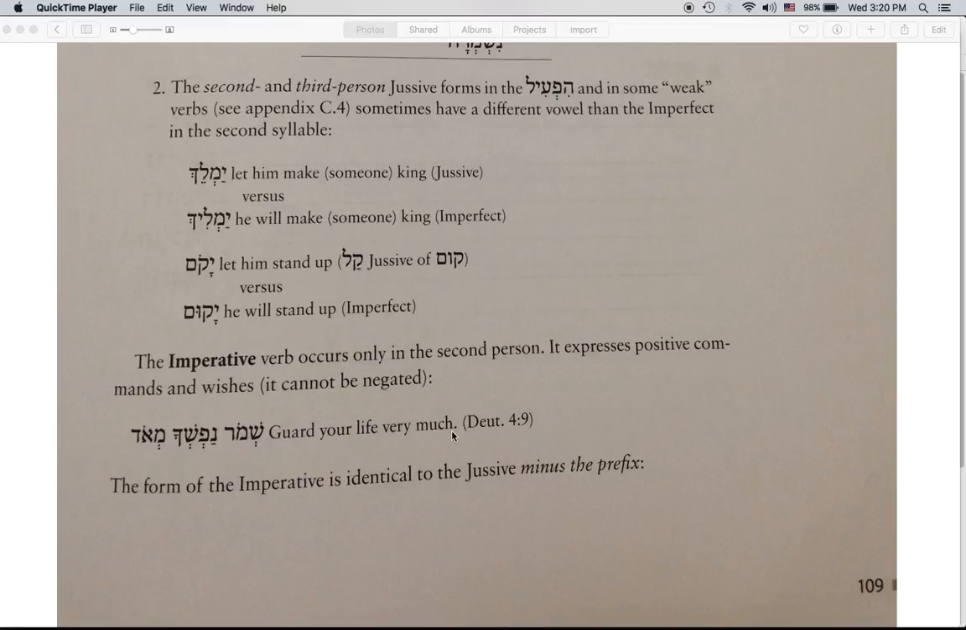So let's take a look at an example from Deuteronomy chapter 4, verse 9.